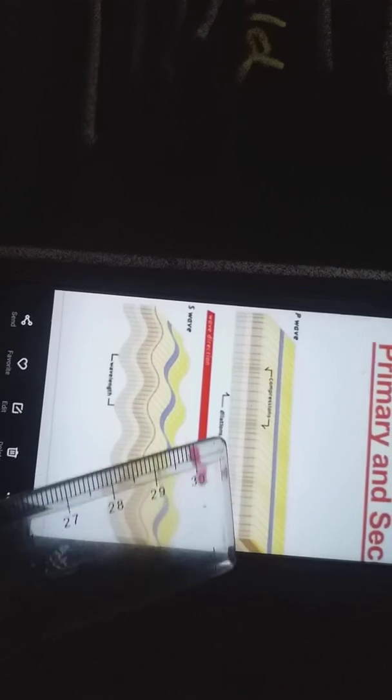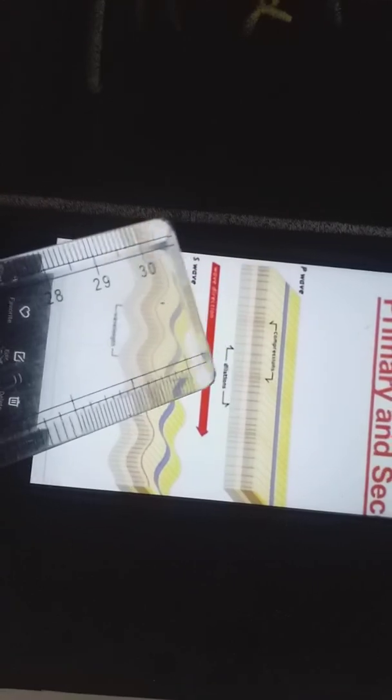Now we will see about primary waves. This is the primary waves. They travel through this layer, but when they pass through, their speed reduces. Its density is 9.8 gram per cubic centimeter and its temperature, which is in liquid state, is 5000 degree Celsius.